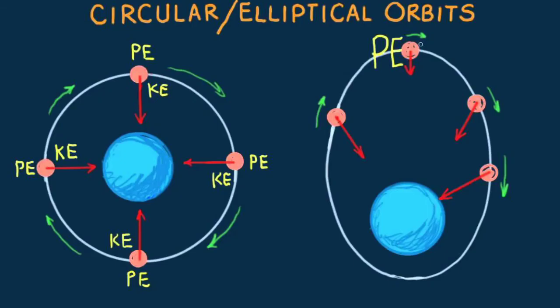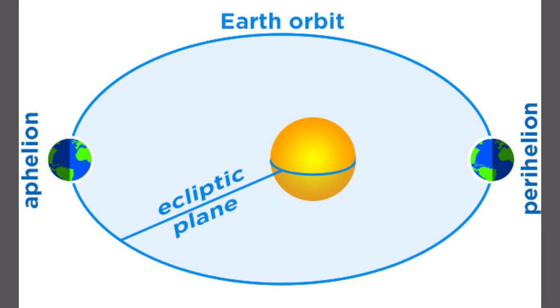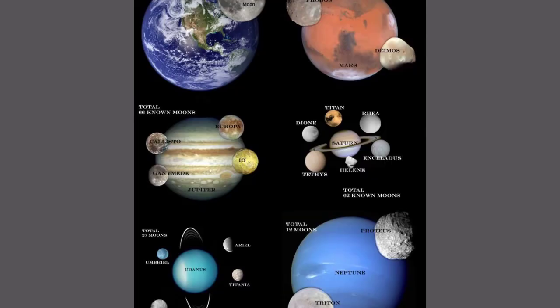Elliptical orbit. All planets revolve around the Sun in fixed elliptical paths called orbits and in the same direction except Venus. Satellites. The planets other than Mercury and Venus have satellites, also called moons. These satellites revolve around their respective planets.